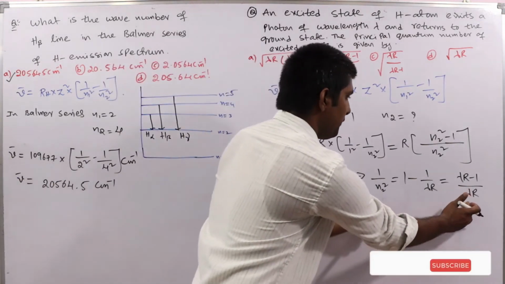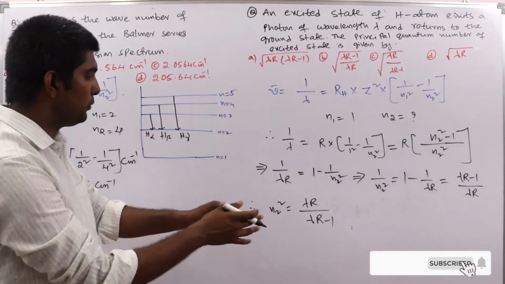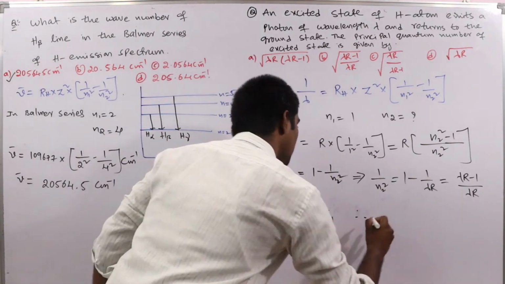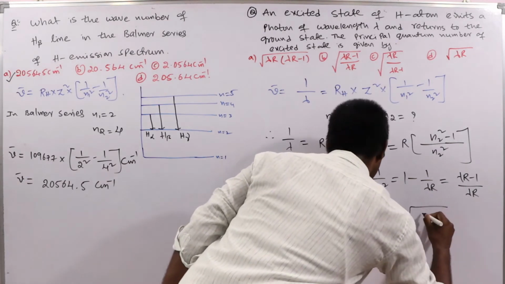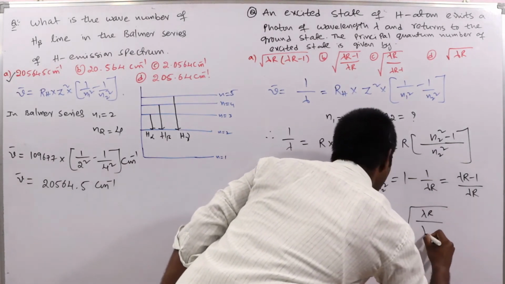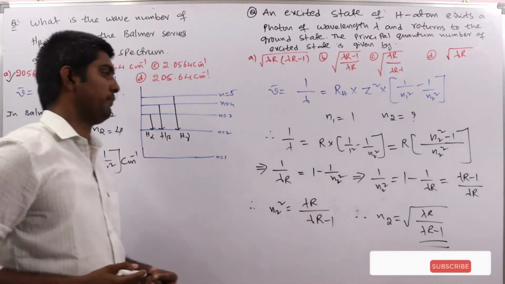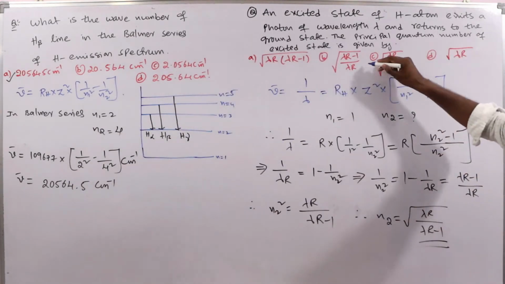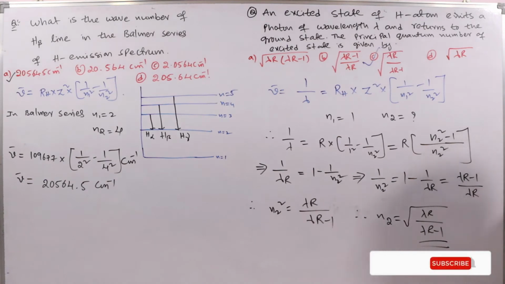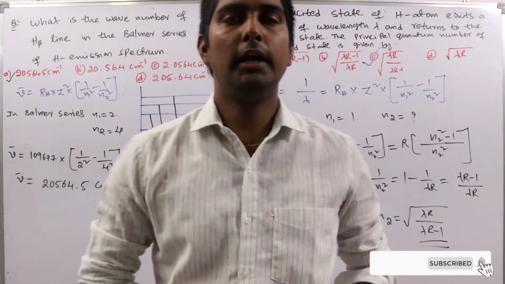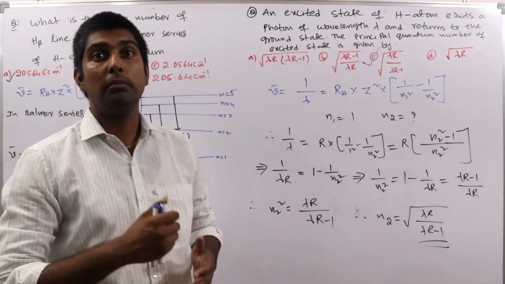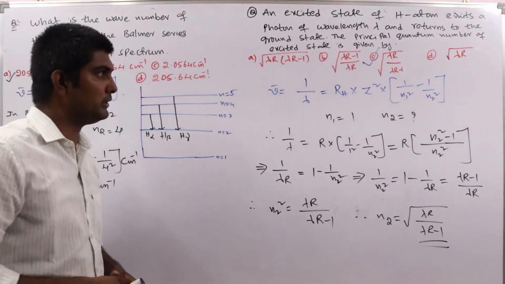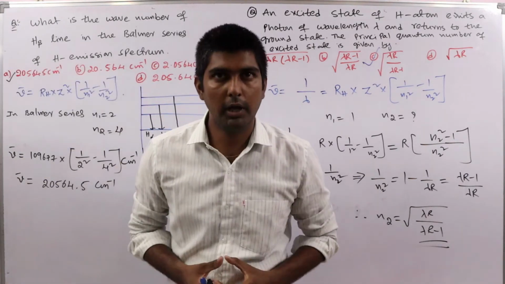From these two we are taking the reciprocal, so the numerator becomes the denominator and the denominator becomes the numerator. Therefore we need N2. N2 is equal to the square root of lambda R by lambda R minus 1. So option C is our answer. Depending upon the problem, sometimes they will directly give 2 to 3, 4 to 5 like that. But sometimes they will give it indirectly, providing from where to where the electron is jumping. So depending upon the problem we have to solve.